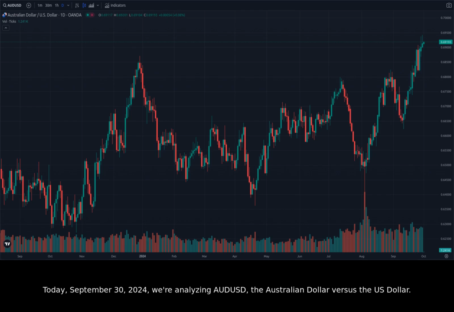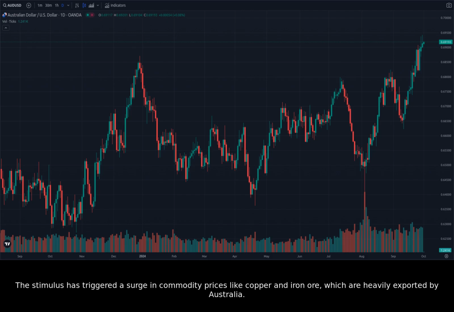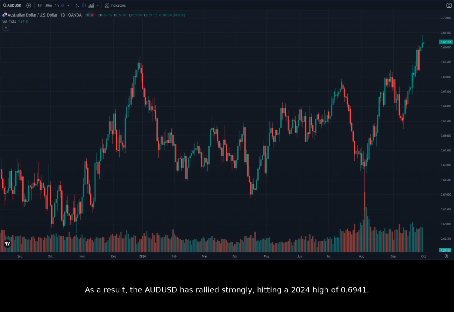decisions. Today, September 30th, 2024, we're analyzing AUDUSD, the Australian dollar versus the US dollar. This week, the global market saw significant movement due to the announcement of a stimulus package by China. This package is designed to revive the Chinese economy after the COVID-19 pandemic. The stimulus has triggered a surge in commodity prices like copper and iron ore, which are heavily exported by Australia. As a result, the AUDUSD has rallied strongly, hitting a 2024 high of 0.6941.